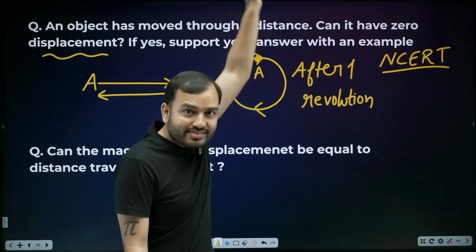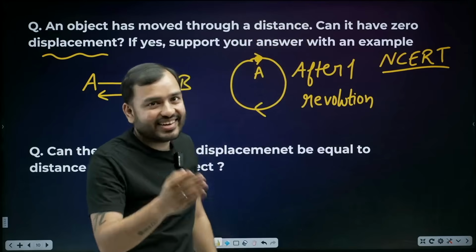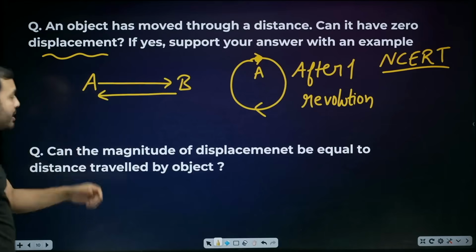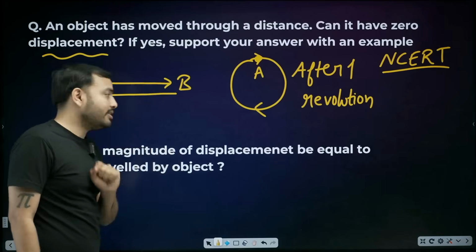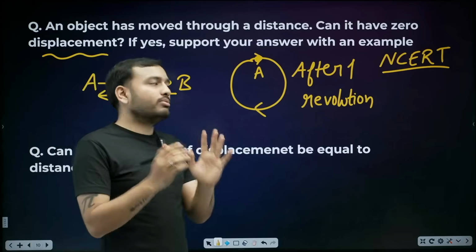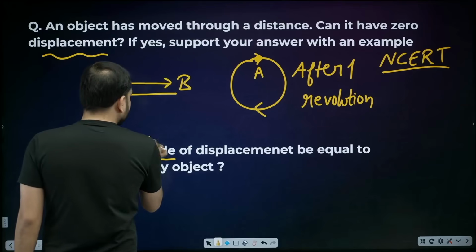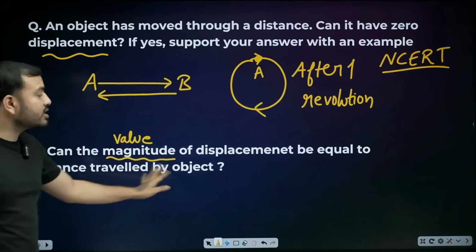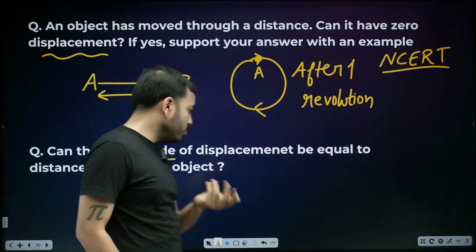When can the displacement be 0? Next question: can the magnitude of displacement be equal to the distance traveled by the object? This English gives us trouble. We know the physics, but the English doesn't come easily. Can the value of displacement be equal to the distance traveled by the object? Can distance and displacement be equal? Of course, they can be equal.